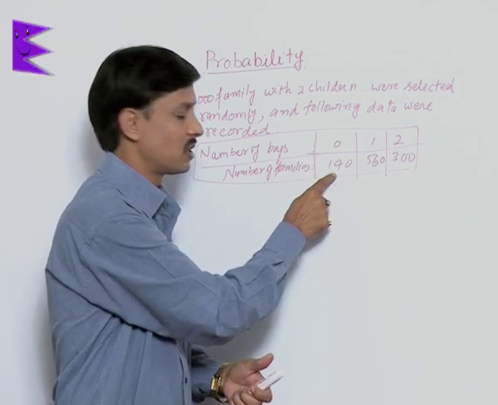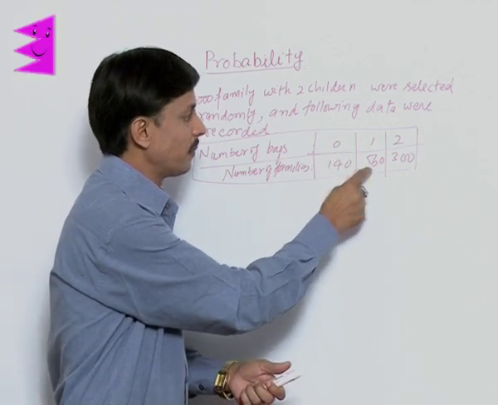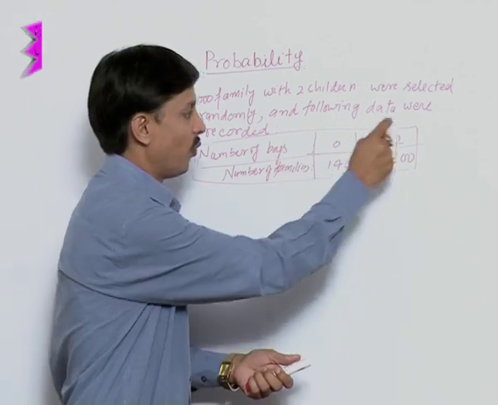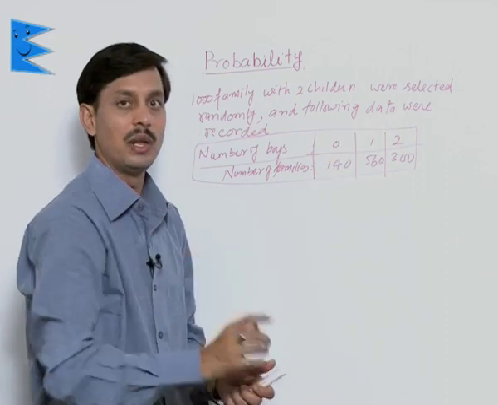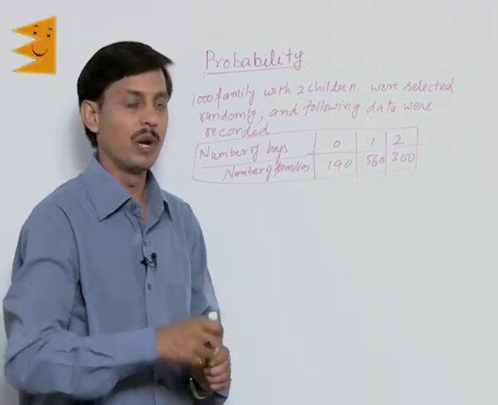How many families are such? 140. Where only one boy is there? 560 families. Where 2 boys? How many families? 300 families. So what kind of questions can be produced?